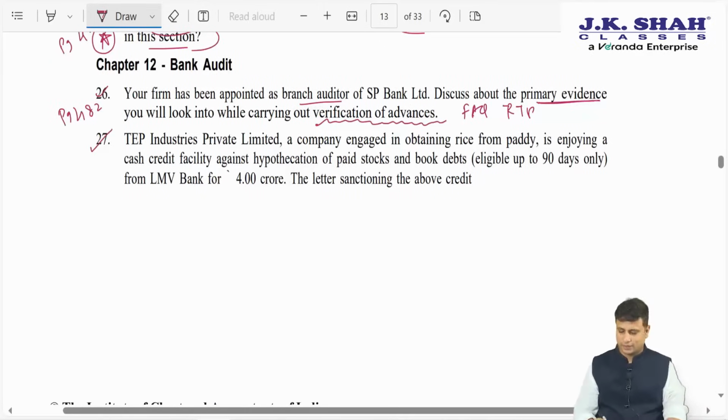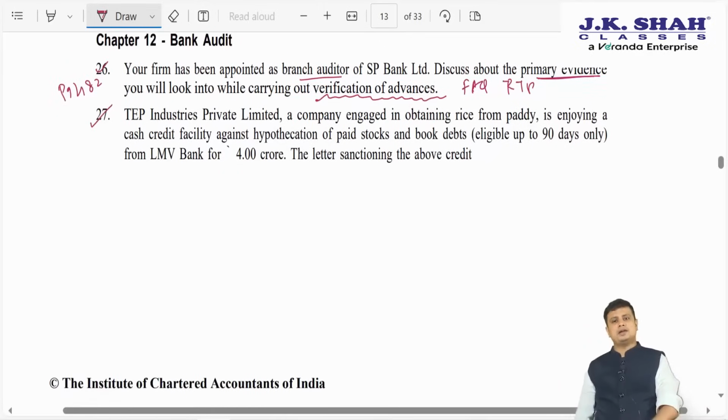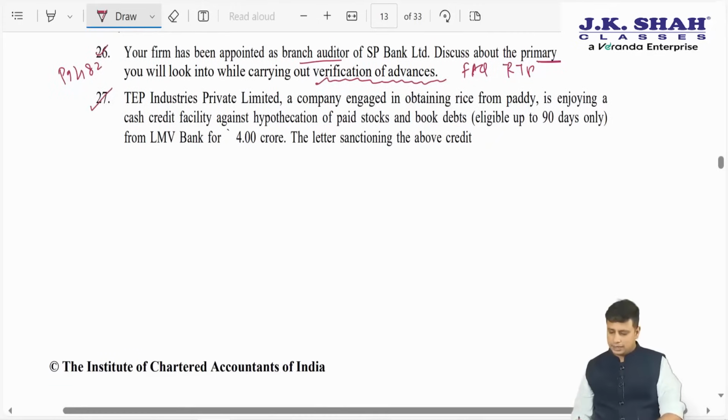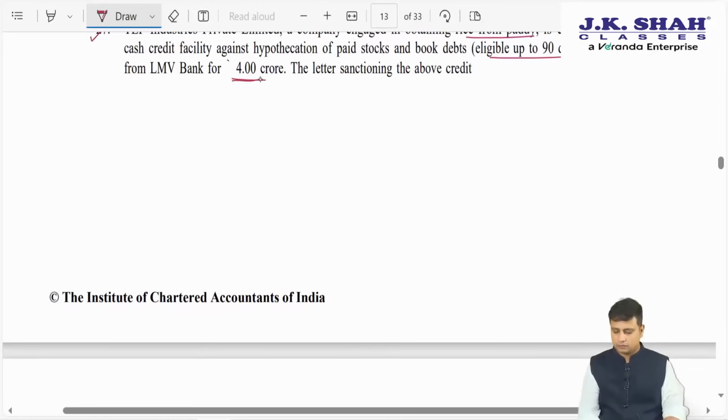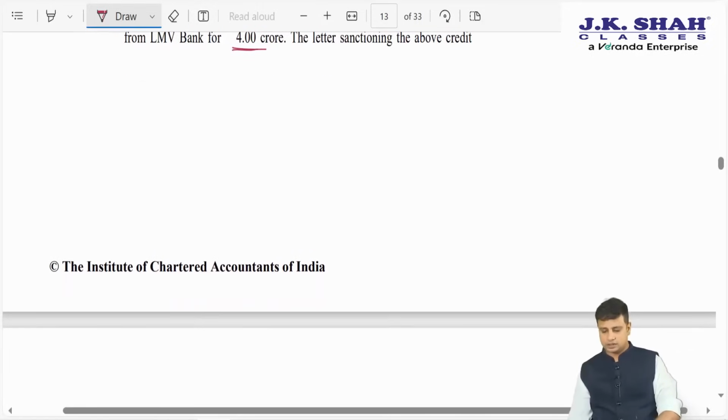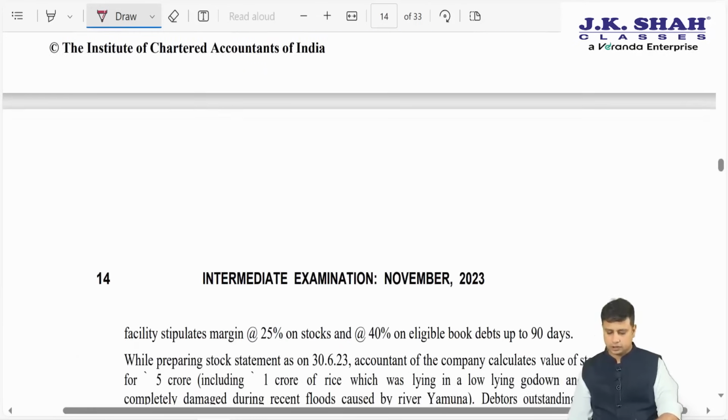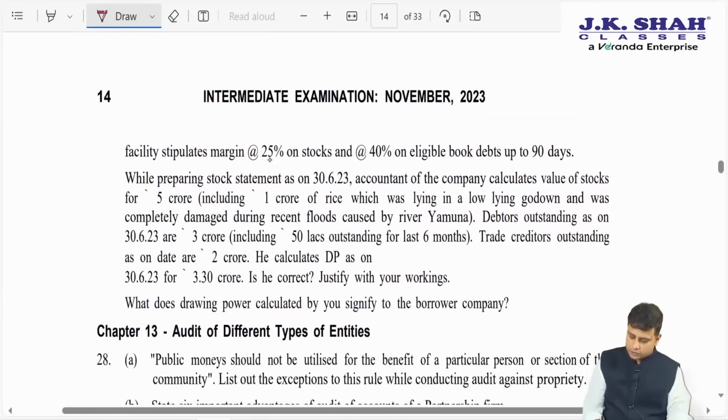Next, question 27. TEP Industries Private Limited, a company engaged in obtaining rice from paddy, is enjoying a CC facility against hypothecation of the paid stocks and book debts, eligible up to 90 days only. The LMV of the bank was rupees 5 crore. The letter sanctioning the above credit facility stipulates margin of 25% on stock, 40% on the book debts up to 90 days.